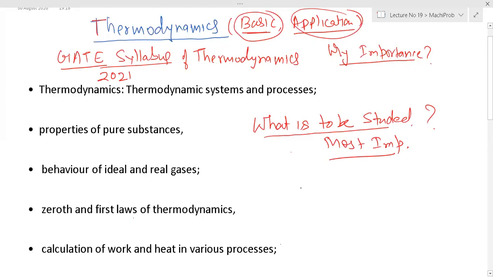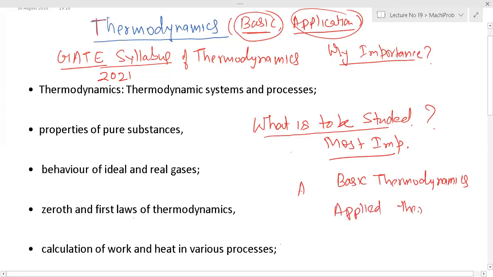So one is your basic thermodynamics, and the second is your applied thermodynamics. In basic thermodynamics, we'll understand fundamental concepts of thermodynamics, and those concepts will be used somewhere that comes under the scope of applied thermodynamics. So you have basic thermodynamics and applied thermodynamics. So this is your basic thermodynamics.